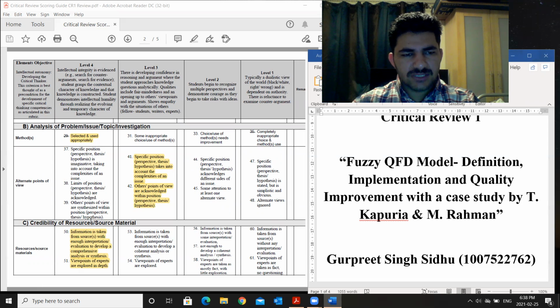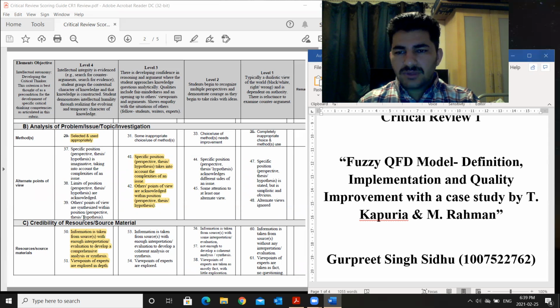The next section is analysis of the problem. The method I used to write this paper is very efficient and user-friendly. The problem is given in the abstract, in a problem statement that tells the user what the problem is and why it exists. Then in the analysis, the problem, its reasons, and its effects are discussed, such as whether it affects only the customer or only the manufacturing company and stakeholders.